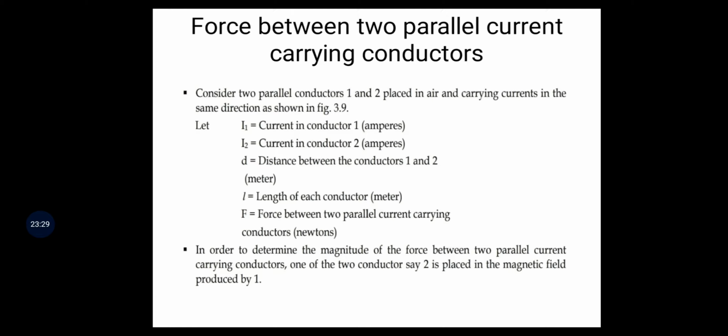L is the length of each conductor. F is the force between two parallel current carrying conductors.